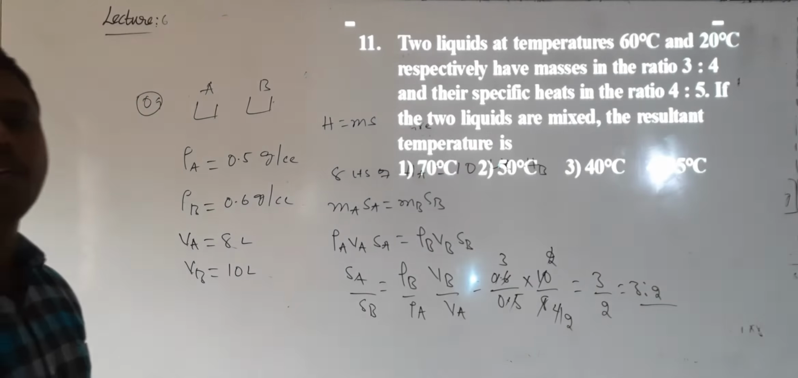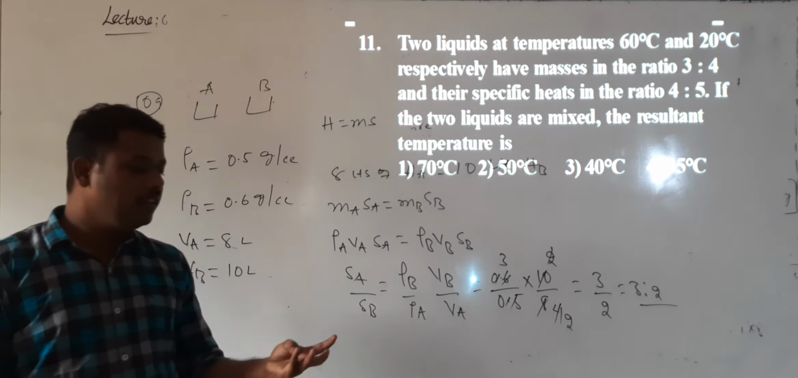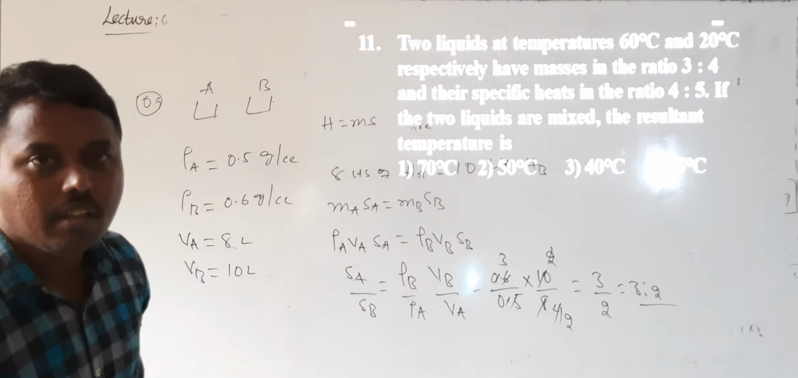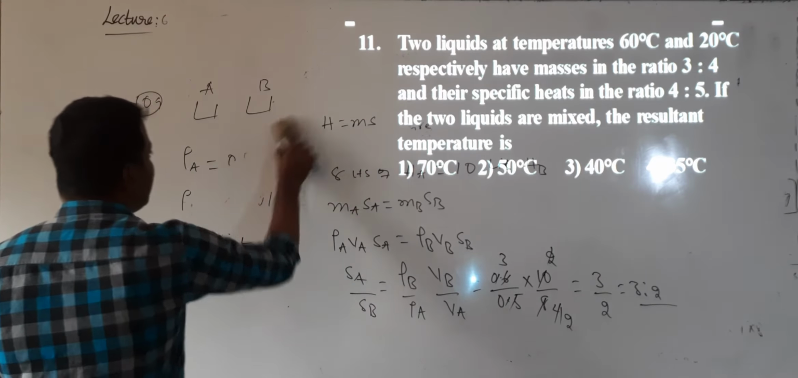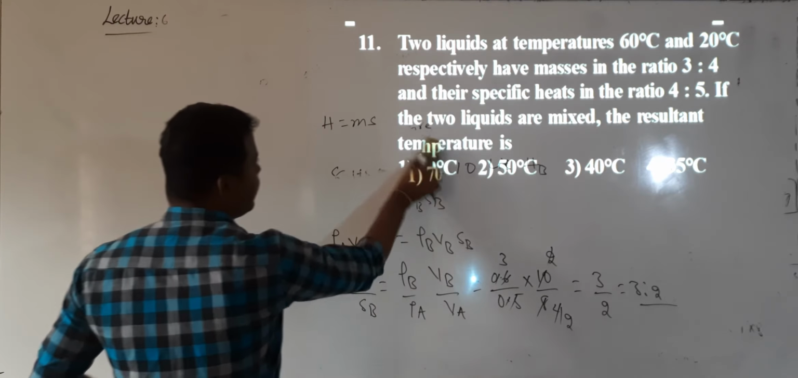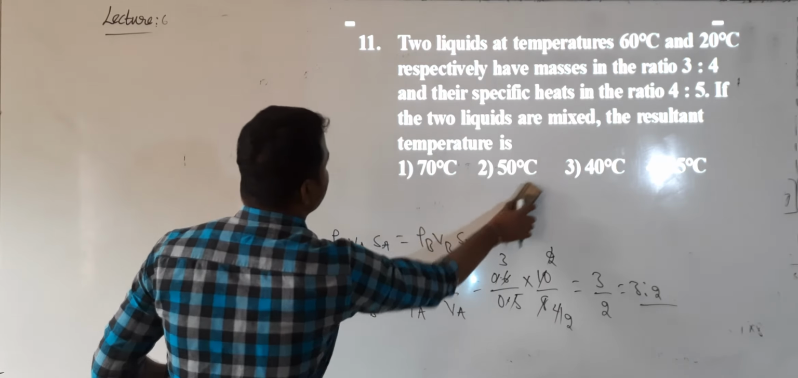Up to how many questions did we solve? 1, 3, 5, 7. Next question is 9. 5 questions are over. This is question number 6. So this class will complete at least 10 questions. So this is question number 6.